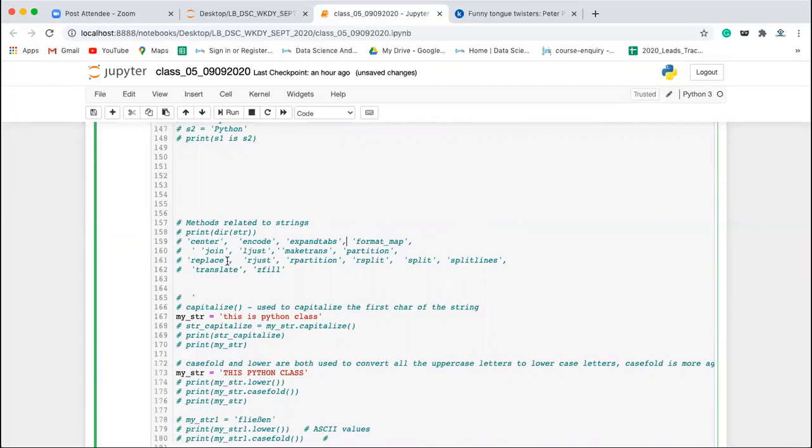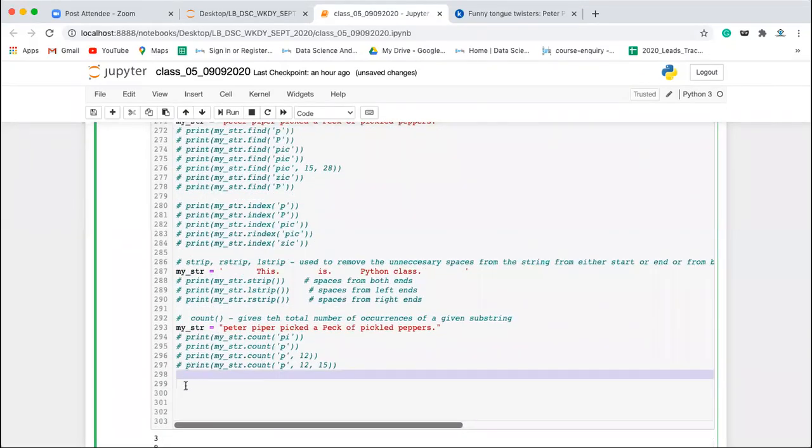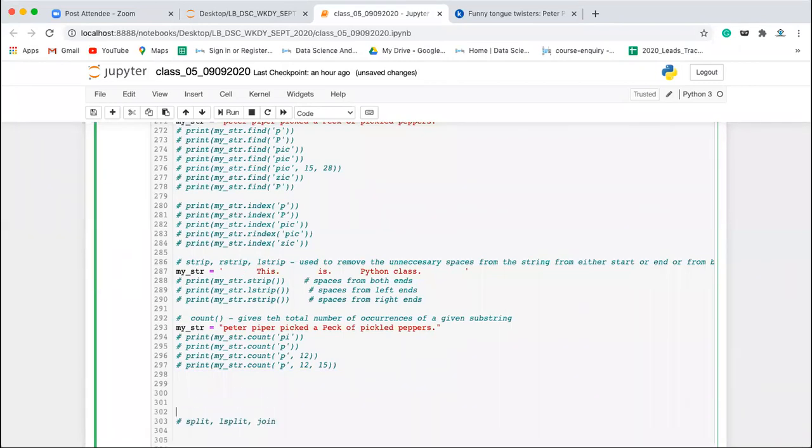Now next let's come to the replace method, split, rsplit, and join. Okay, so let's come to these methods. Before that, let's discuss the replace method.